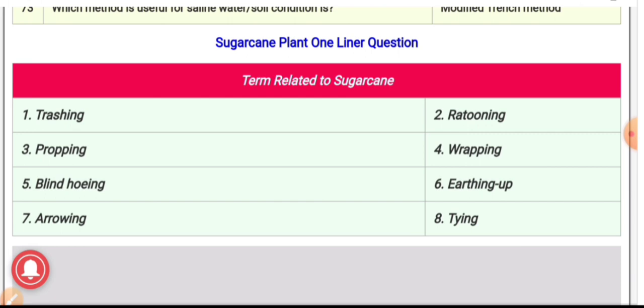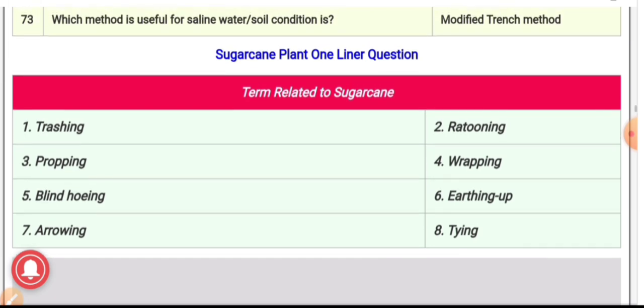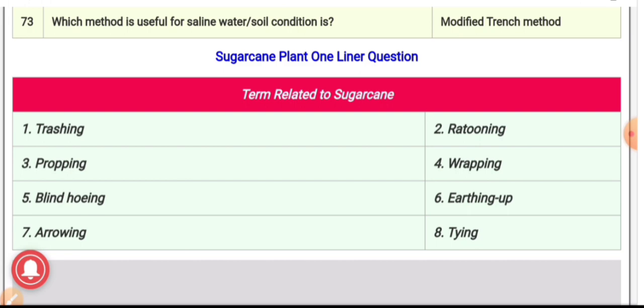Wrapping and tying are operations in sugarcane. Arrowing: the inflorescence of sugarcane is known as arrow. So these are some of the terms related to sugarcane. Now we will see blind hoeing. What do we actually mean by blind hoeing? Blind hoeing is an important practice in sugarcane: hoeing after planting and before crop emergence for the purpose of weed control.